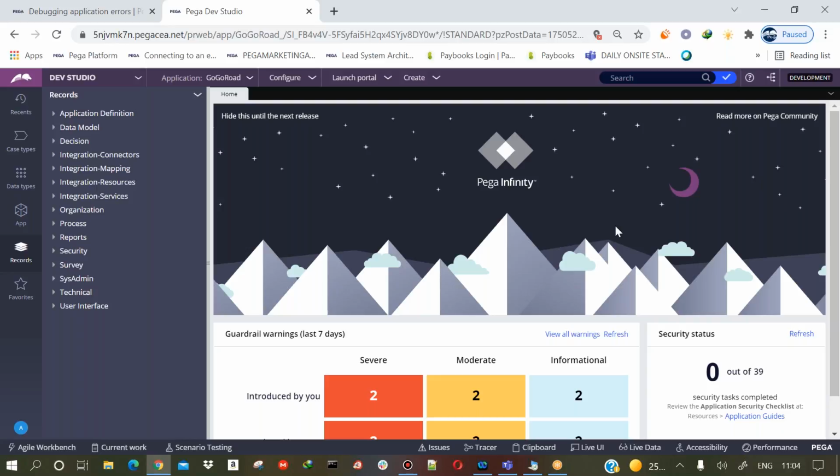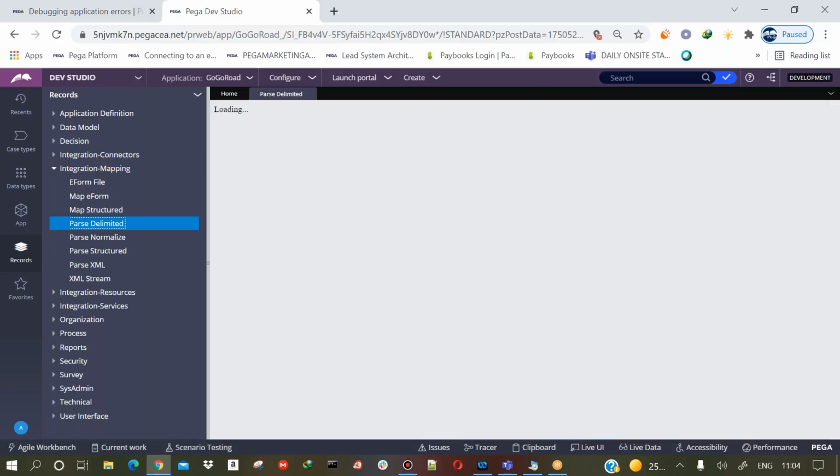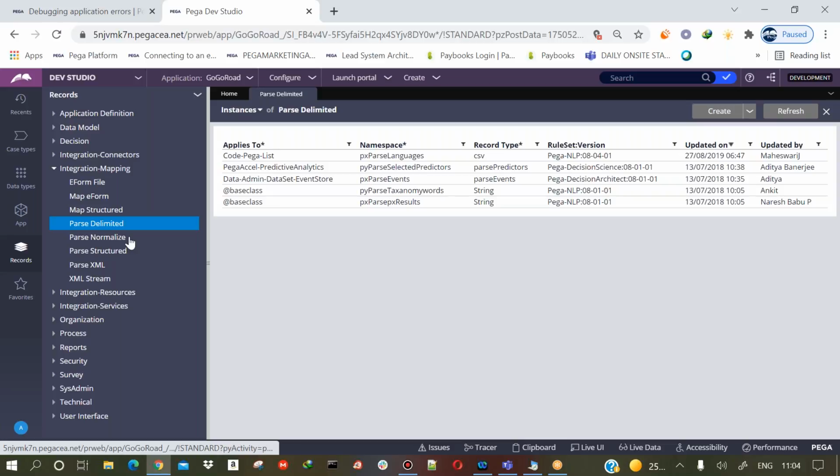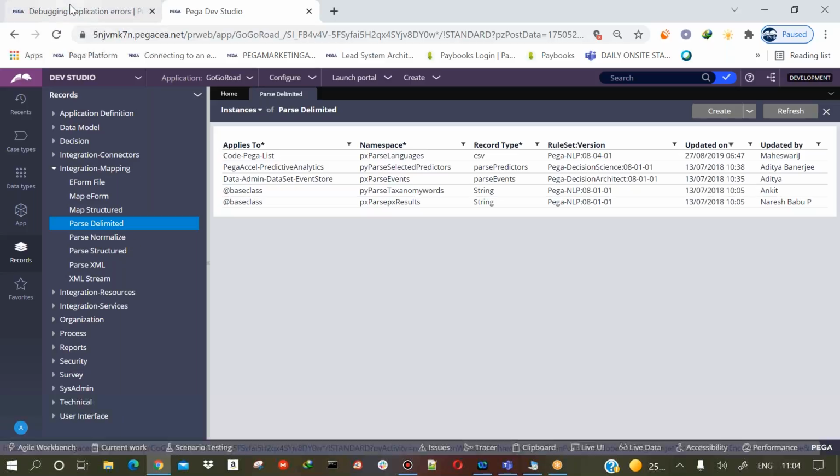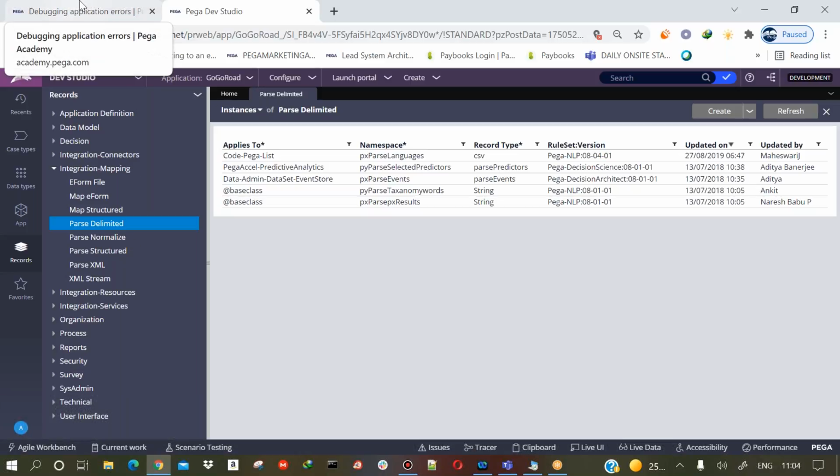So we'll go to integration mapping here, and here we have an option called parse delimited. The parse delimited is used to map the properties to the fields in the CSV file. For example, let us say the file listener is listening for a CSV file. Whatever data is coming in the CSV file, we need to do the parsing.